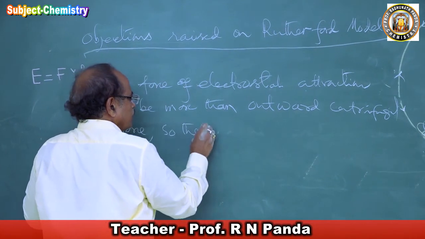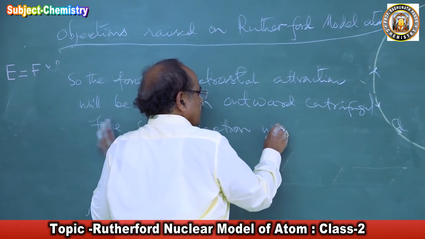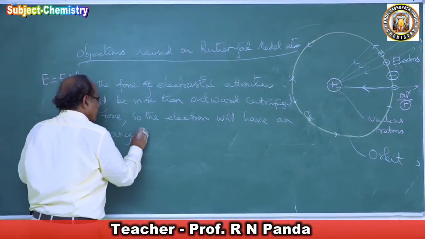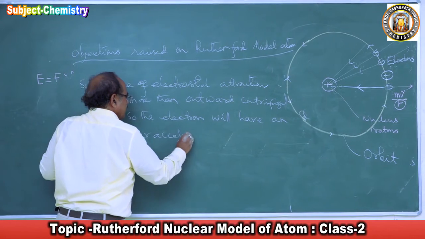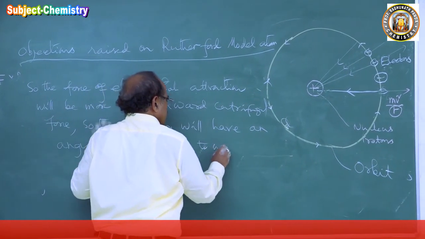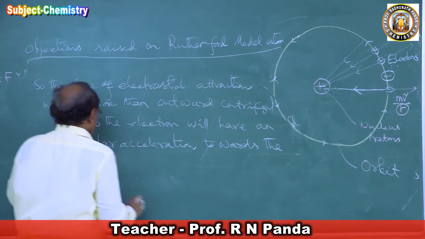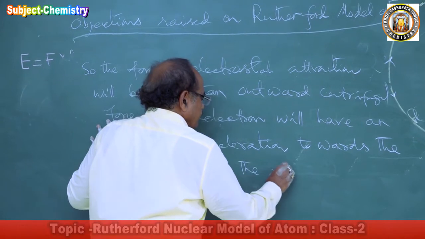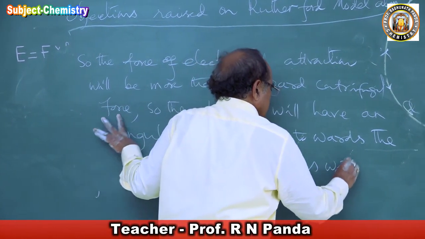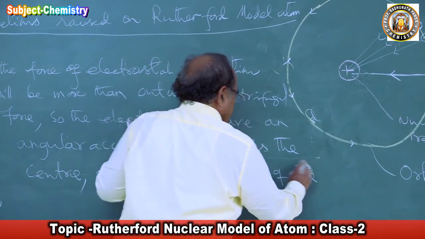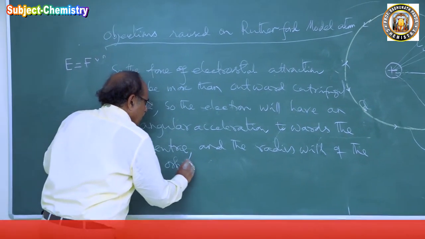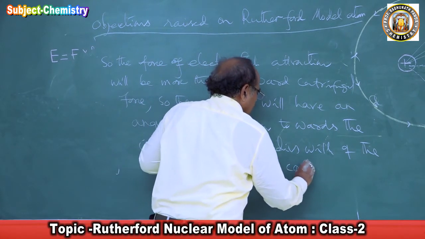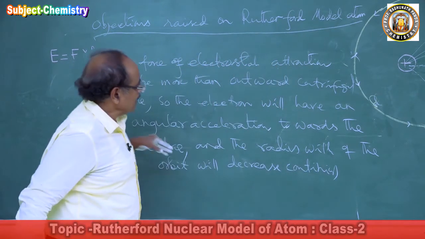So the electron will have an angular acceleration towards the center, and the radius of the orbit will decrease continuously. So he says the electron is radiating energy.